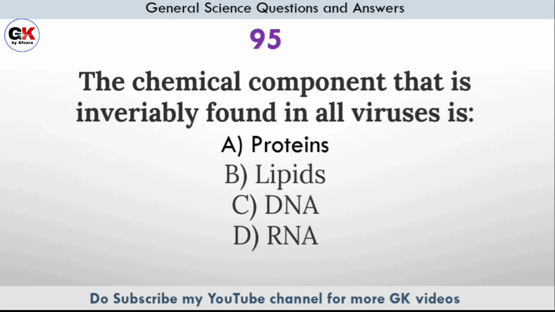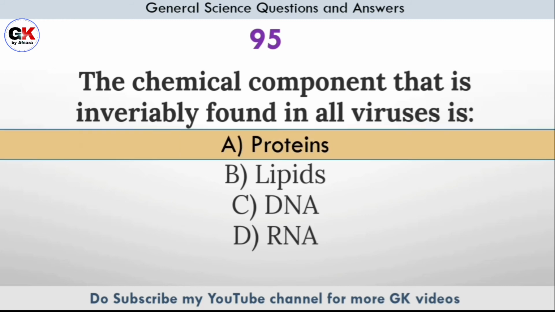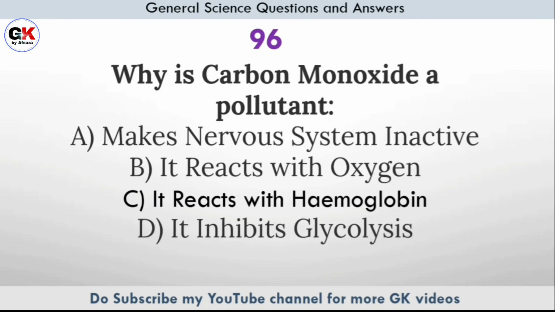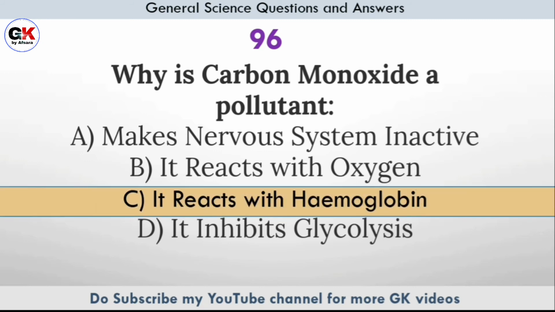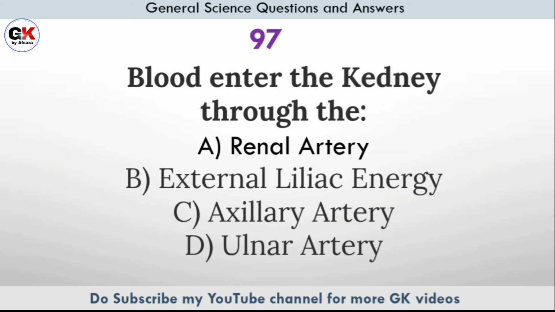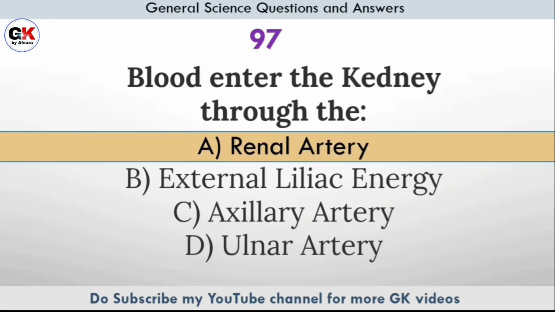The chemical component that is invariably found in all viruses is. Answer option A, protein. Why is carbon monoxide a pollutant? Answer option C, it reacts with hemoglobin. Blood enters the kidney through the. Answer option A, renal artery.